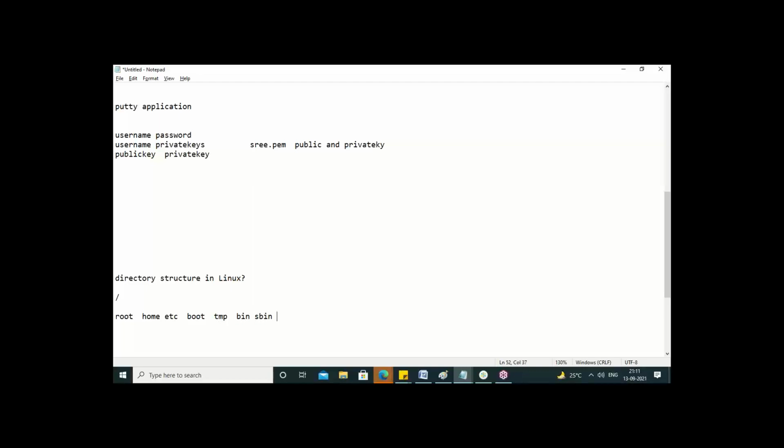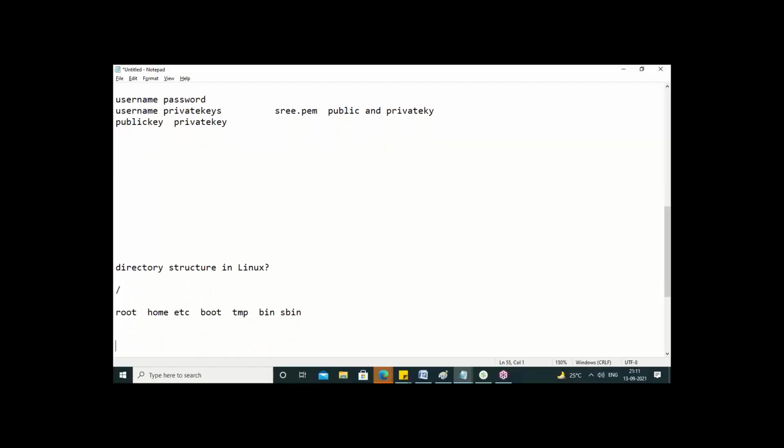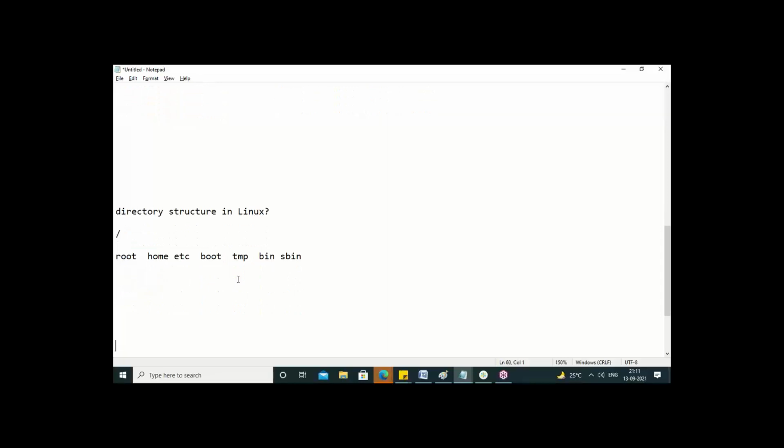So only naming convention will be different, but usage is same. If you compare Windows to Linux, the things are very smooth. Most of the things are the same as Windows. Only naming is different.